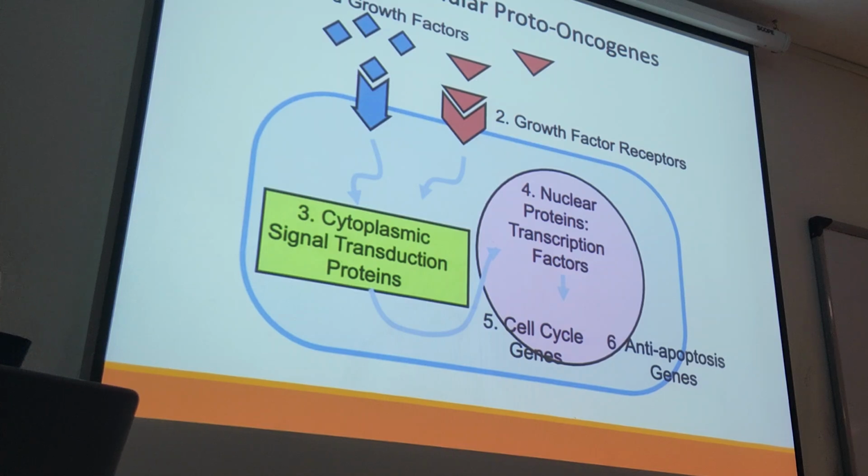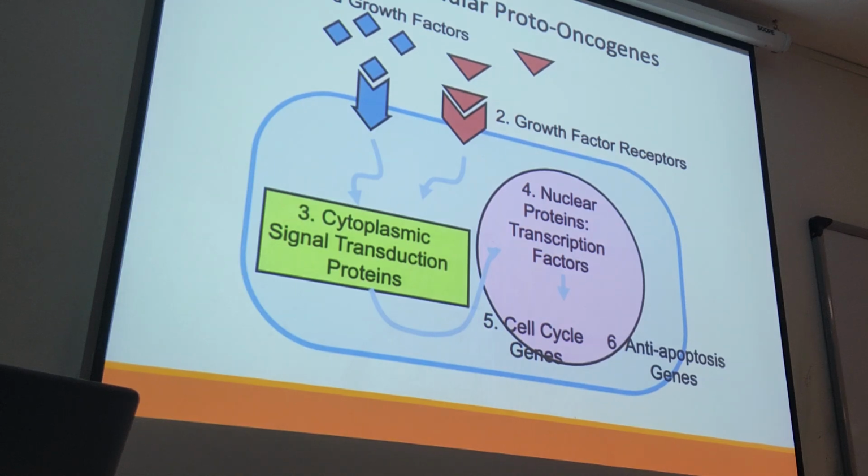When those growth factor receptors receive a message from the outside as a growth factor, they send the message to a cytoplasmic signal transduction protein, and this signal transduction protein sends the message to the nucleus, and as a result we have transcription factor activation and cell cycle proliferation.